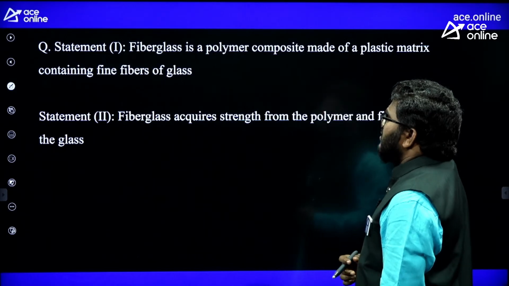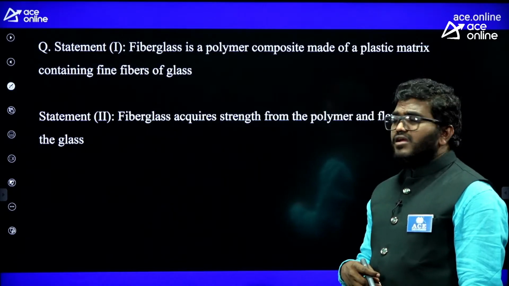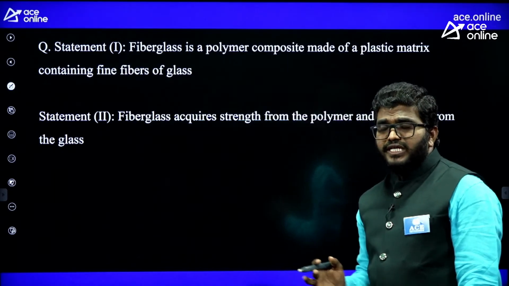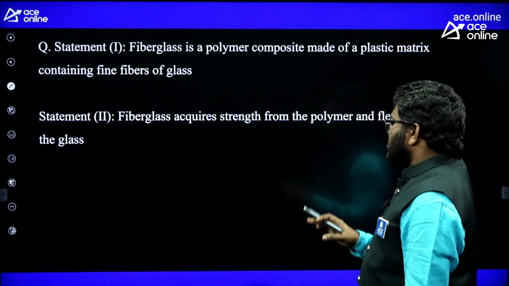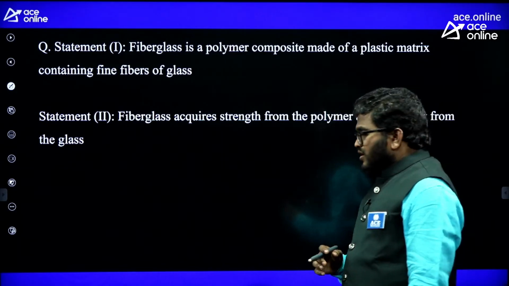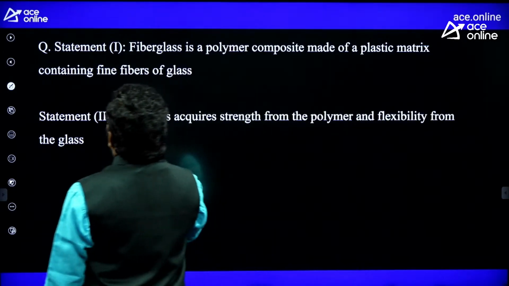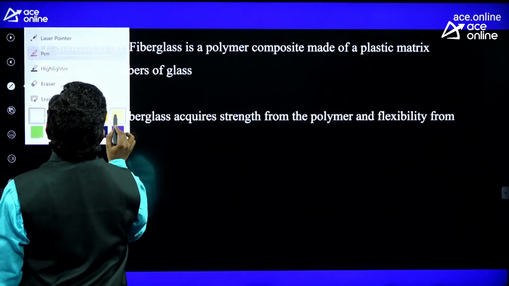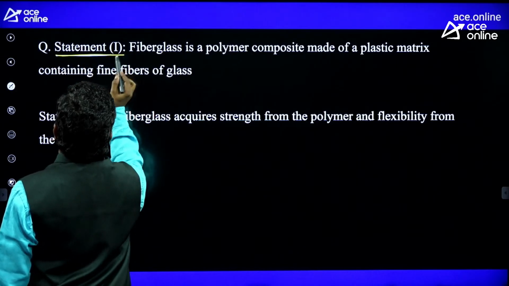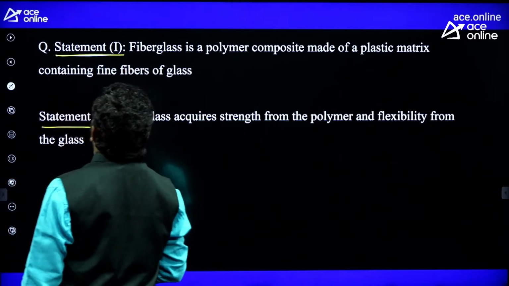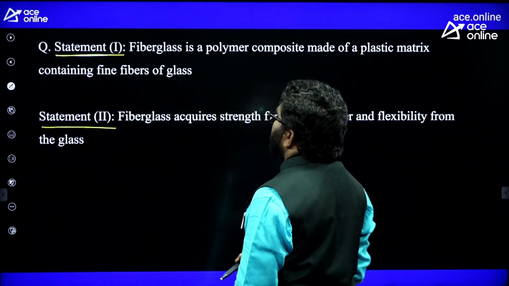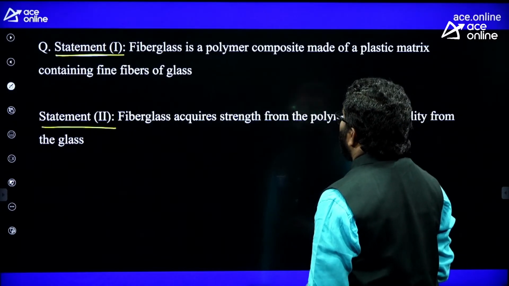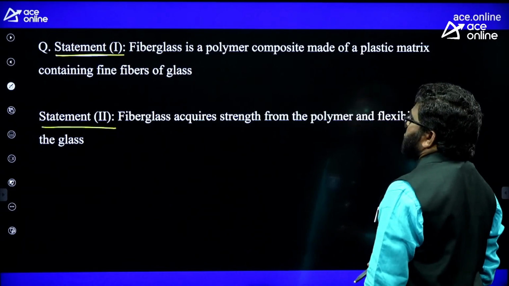So let us consider a question here. This is actually an IES question, not for GATE. From the GATE point of view, they will not ask this type of question. Now see here, they asked a statement type question, statement 1 and statement 2. In statement 1, fiberglass is a polymer composite made of a plastic matrix contained